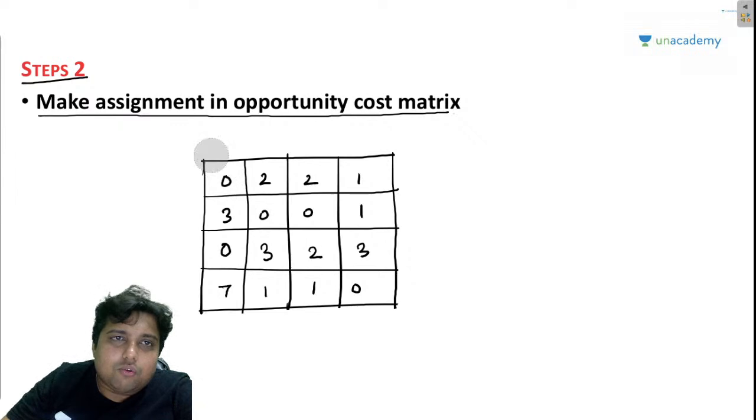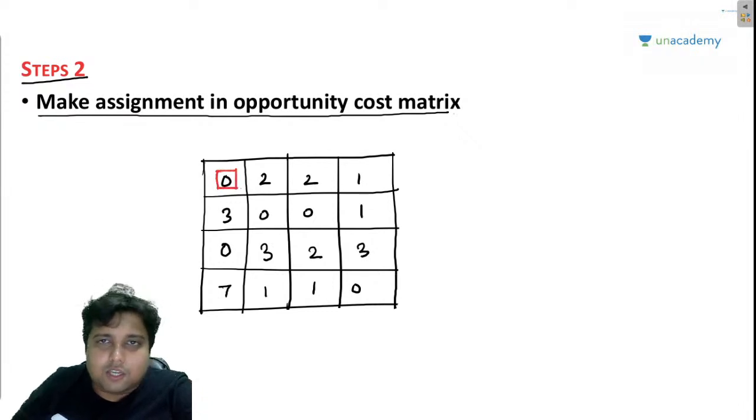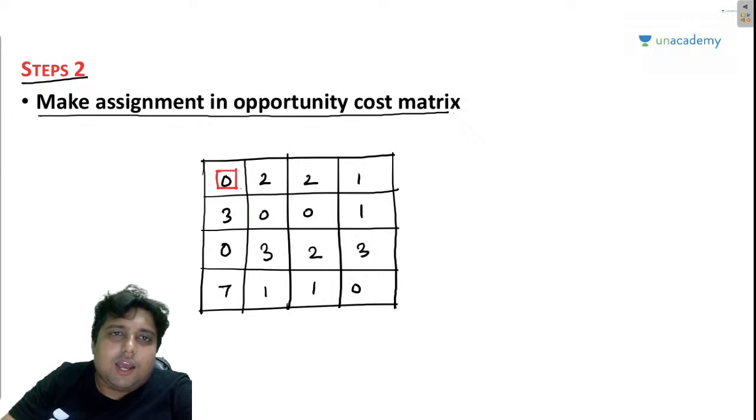So what I am going to do? I am simply going to assign job 1 to machine 1. Make an assignment here by making a box here. Correct? Now I am going to move on to job 2, as job 1 is allocated to machine 1.